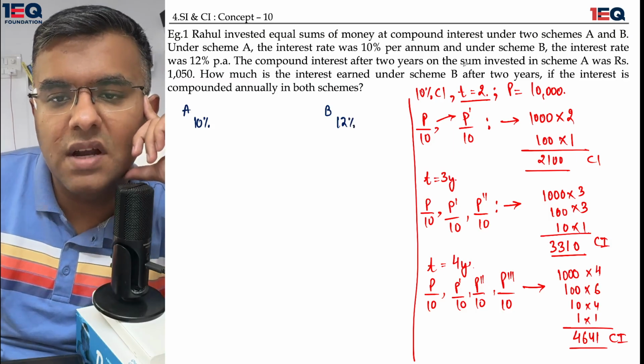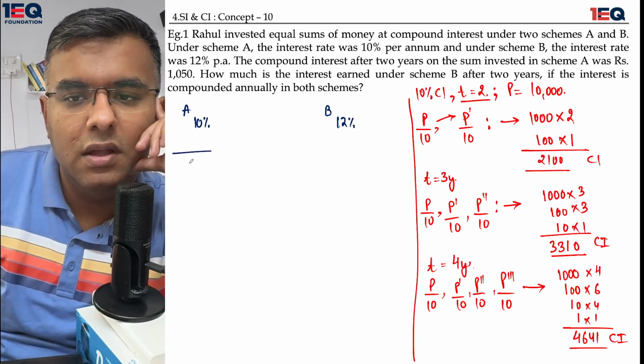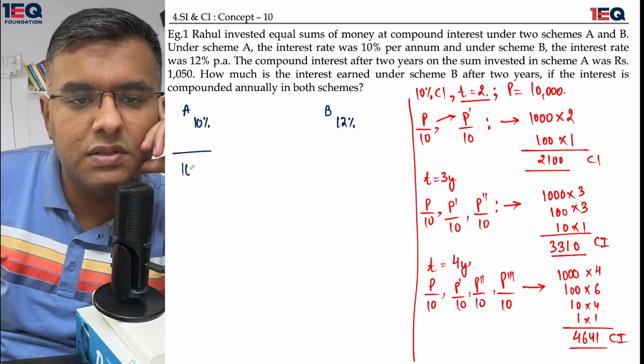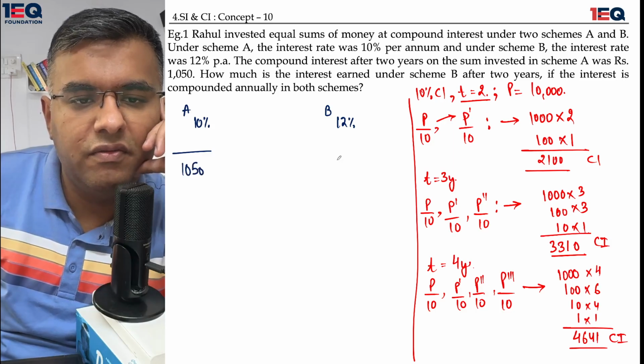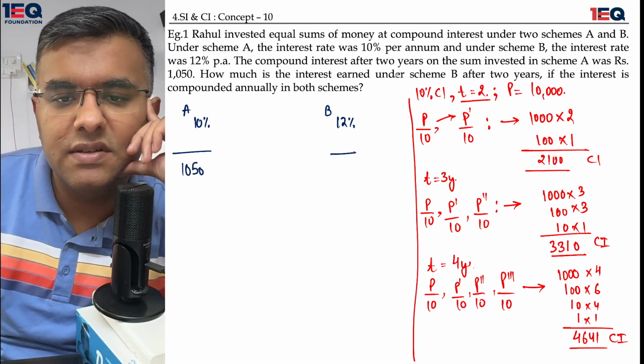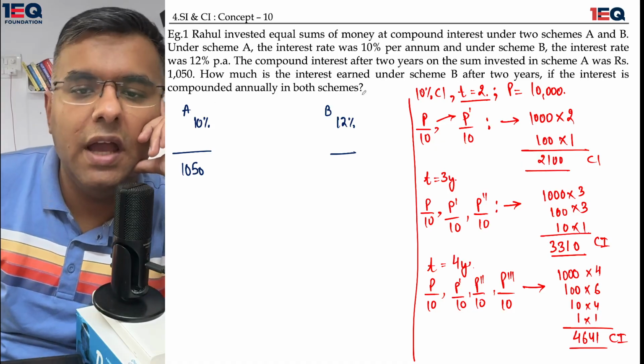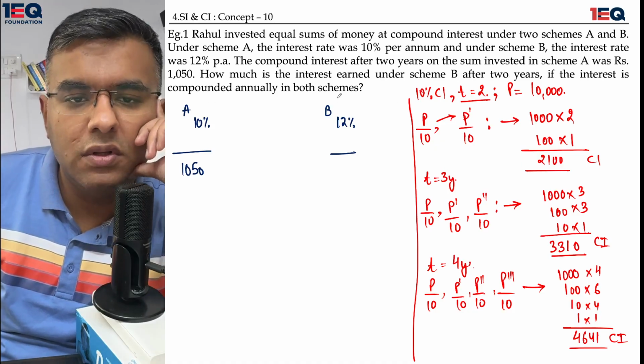The compound interest after 2 years on the sum invested in scheme A was 1050. How much is the interest earned under scheme B after 2 years if the interest is compounded annually in both the schemes?